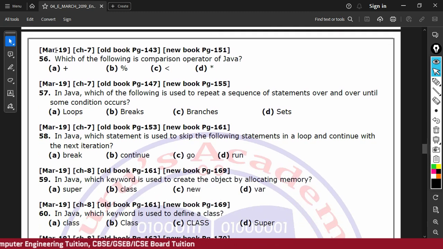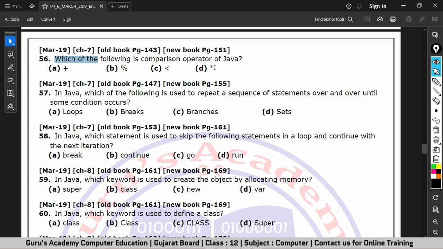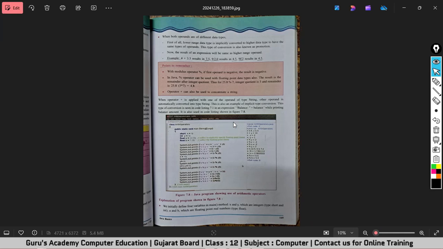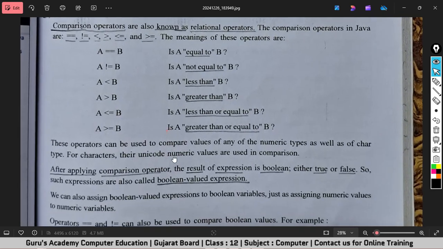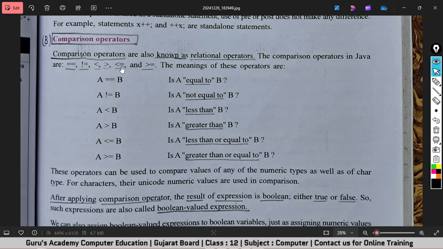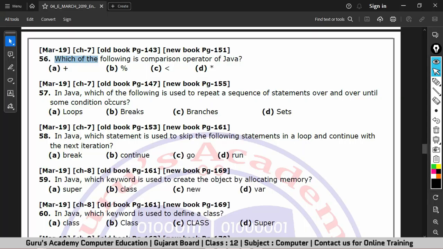Now next question is, which of the following is comparison operator of Java? Let's go to page number 151. Here you can see all the comparison operators or relational operators which are available in Java. And the options are plus, modulus, less than, star. So the correct answer is option C.